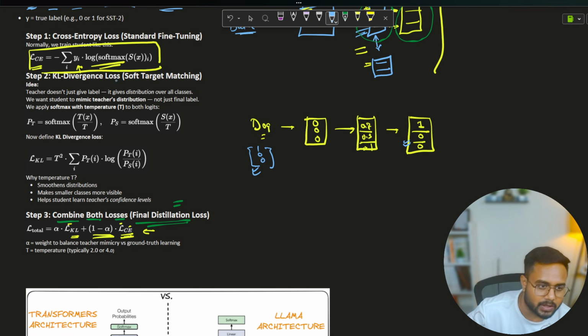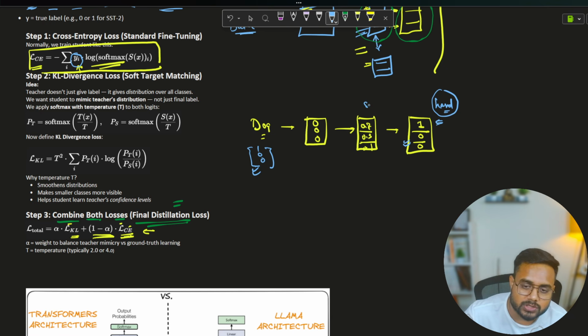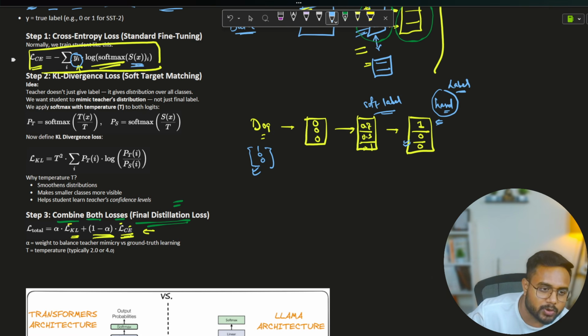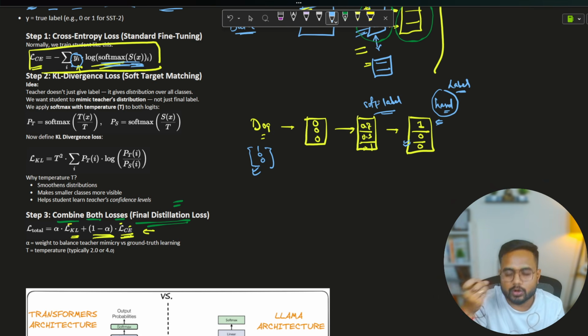Okay, so this y_i is nothing but the hard value. This is called the hard label, this 1, 0, 0, and this is called the soft label. Soft label, and this is called the hard label. Getting my point, guys? So here this probability will come, the softmax of the student's output. This probability's log, and here would be my hard label. So something like this, we calculate the cross entropy. In the deep learning videos, we can understand more about it.